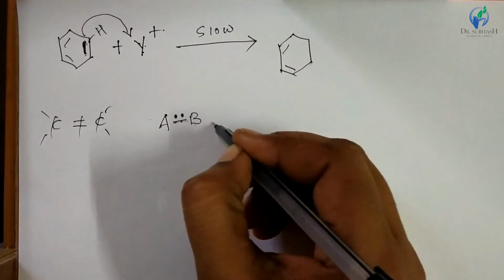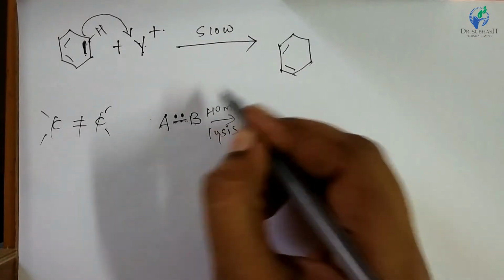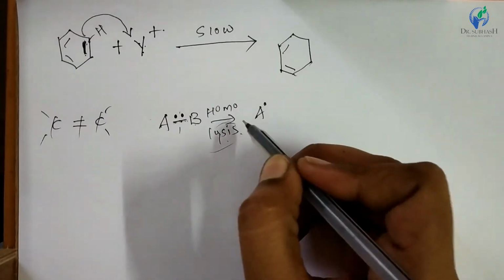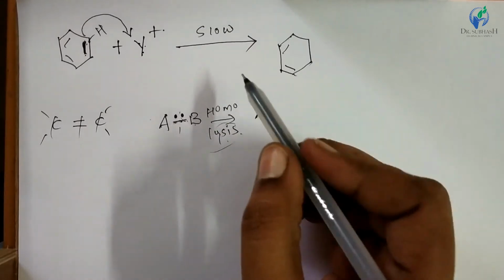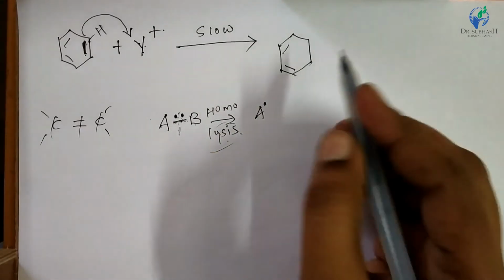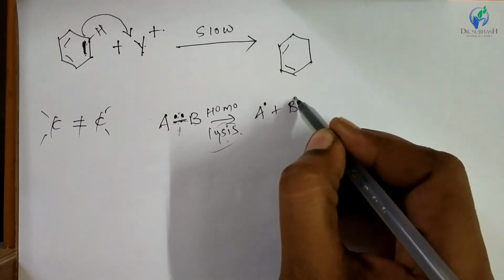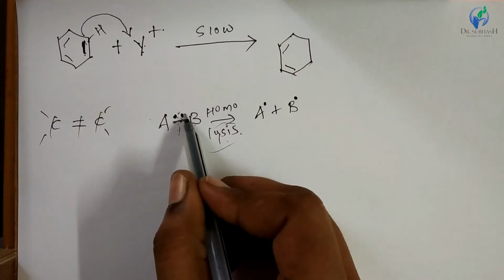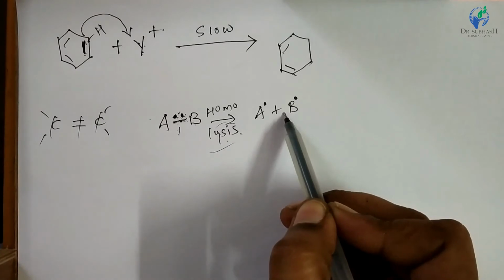So when homolysis occurs, what happens? Lysis means breakdown, and homo means uniform or same. So when homolysis of any bond occurs, the electrons of this covalent bond move towards each atom. One electron goes to each atom, right? That means the distribution of electrons is the same on the 2 atoms.